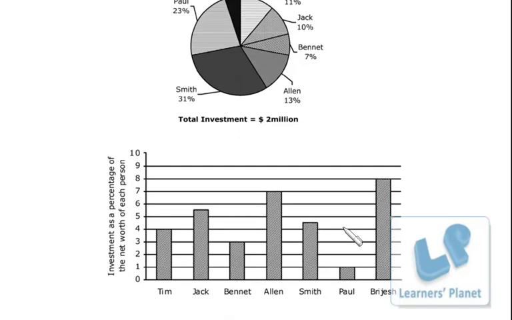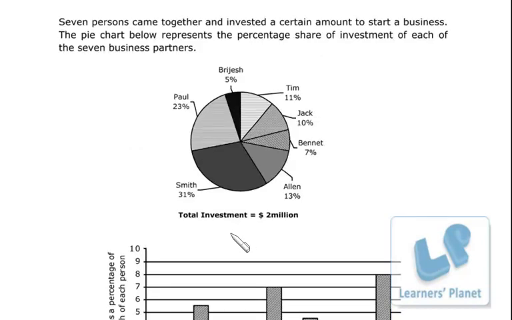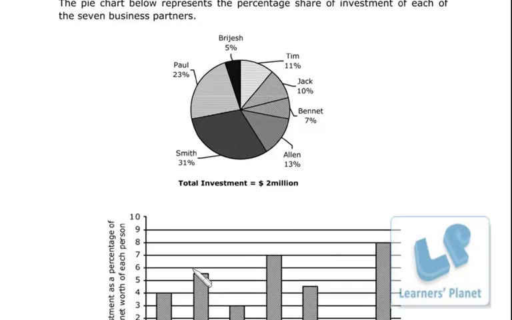Then, investment as a percentage of the net worth of each person. So suppose Tim is 4%. Tim has invested 4%. So that means Tim's investment is 11% of 2 million, right? That is actually 4% of his net worth, right? Investment as a percentage of the net worth of each person. I hope you are getting my point.